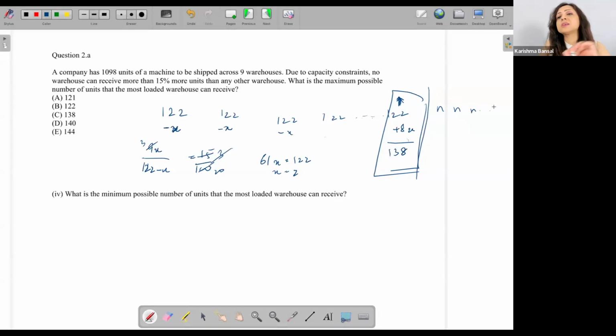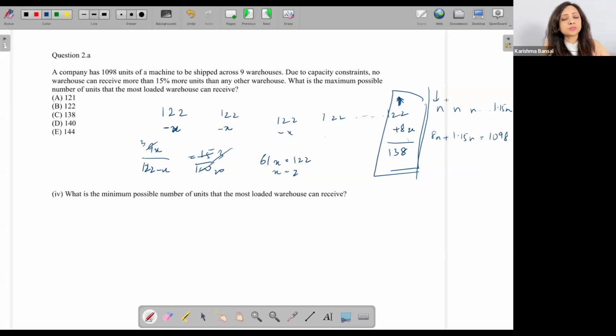But the last warehouse has 15% more units. That's the maximum that it can have, right? All right. So now what do I have? These 8n plus 1.15n is equal to 1098. Is this okay?